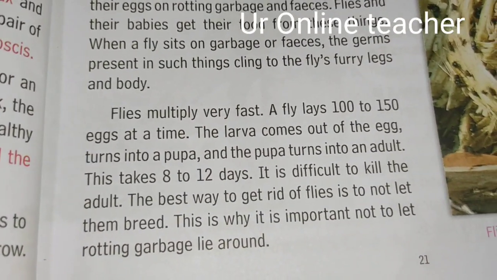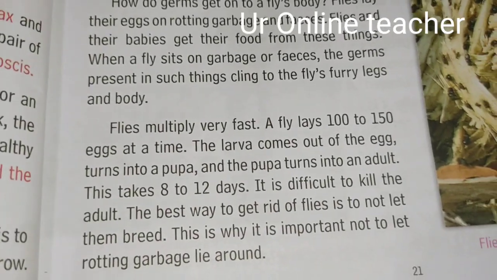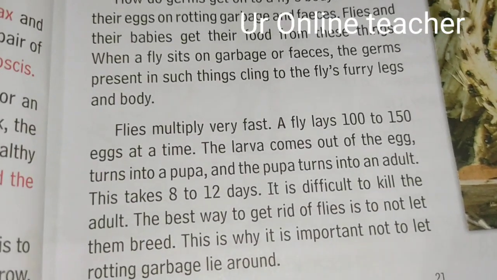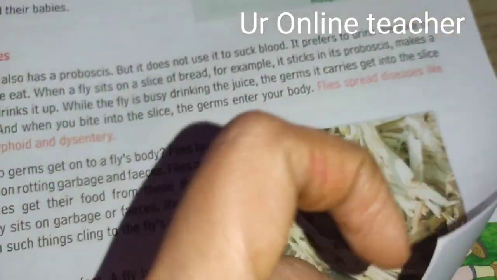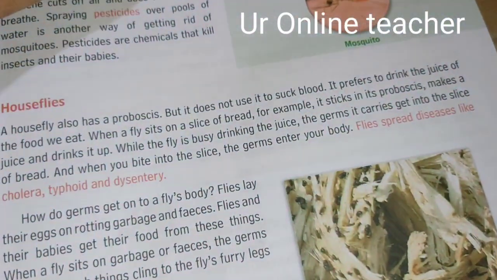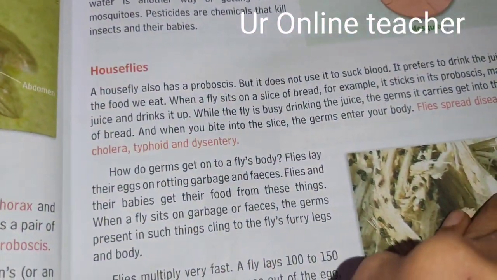It is difficult to kill the adult. So the best way is to get rid of flies and not let them breed. If there is rotting garbage near our home, first clean it. Then we can easily prevent it.